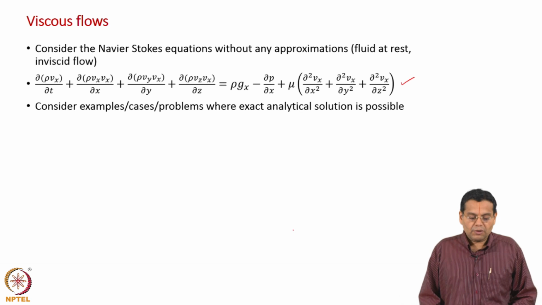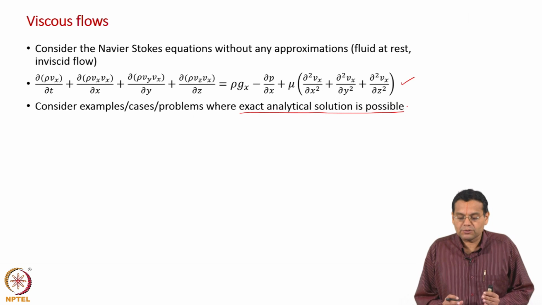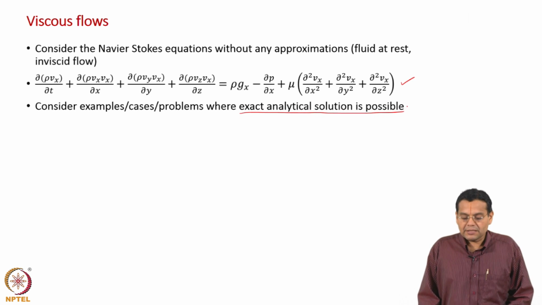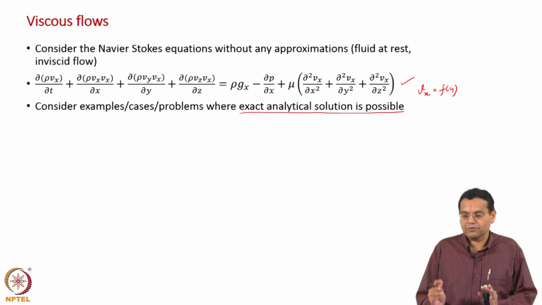So, now what we are going to do is consider examples or cases, geometries, problems, etc., where we can get an exact analytical solution. So, we limit our scope, being an introductory course, we consider only those cases where we can get an analytical solution. What do we mean by that? For example, let us say you can get V x as some function of y, okay, x velocity as a function of y.